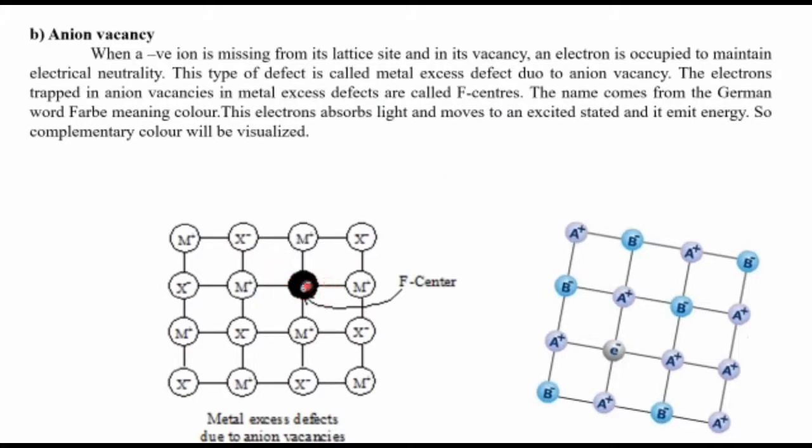This name F center came from the German word Farbe. Farbe means color, because this electron is responsible for the color of the compounds. That is why this position is known as F center. This electron absorbs light and moves to an excited state, and it emits energy, so the complementary color will be visualized. So what is the anion vacancy? When a negative ion is missing from the lattice, one electron occupies that position, and this electron is responsible for the color of the compound. That is why it is known as F center. F means Farbe, meaning color.